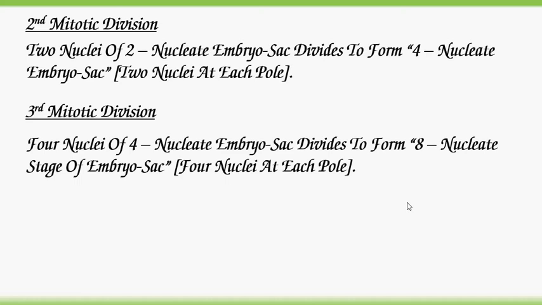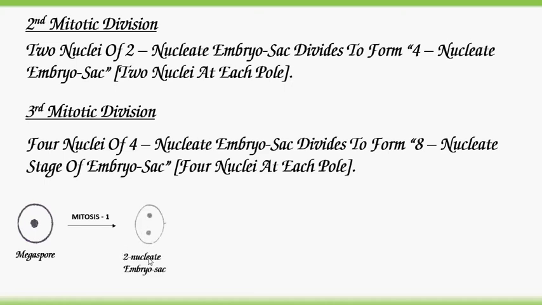Let's observe the diagrammatic representation. Megaspore with haploid nucleus undergoes first mitosis division to form 2 nucleate embryo sac. So 2 nuclei are formed.